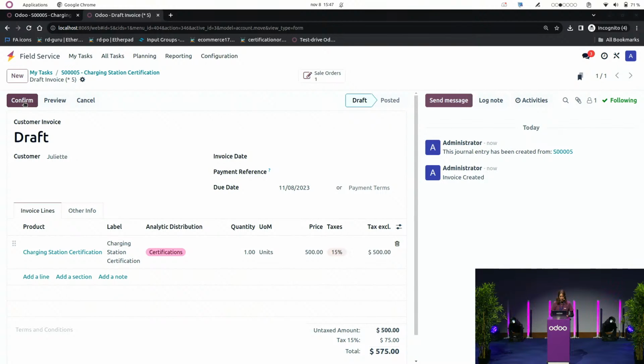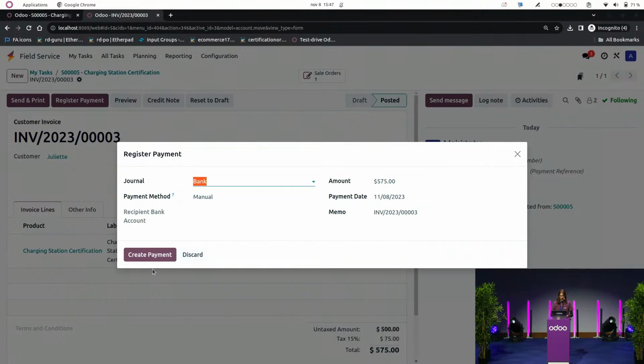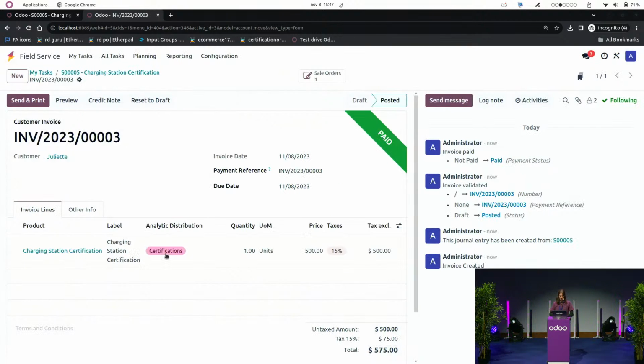So now I'm going to confirm, and it will generate journal entries. So everything is done. My flow is almost over, and what's left to do is register the payment in the bank. I'm going to do that, and ta-da! So now my order is paid, and everything is done.